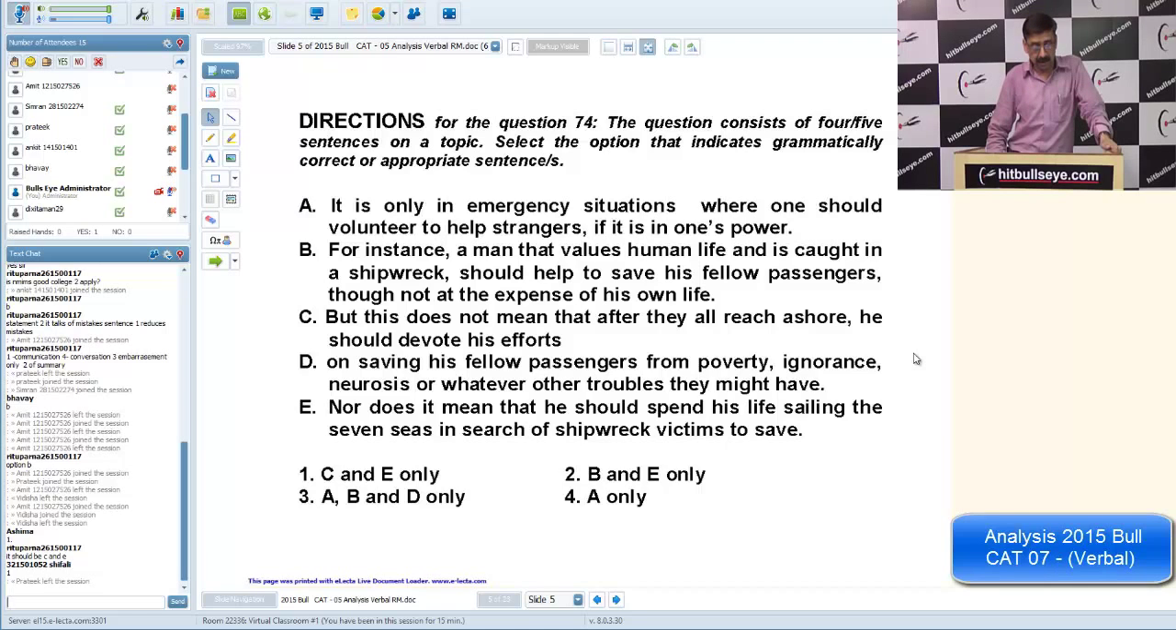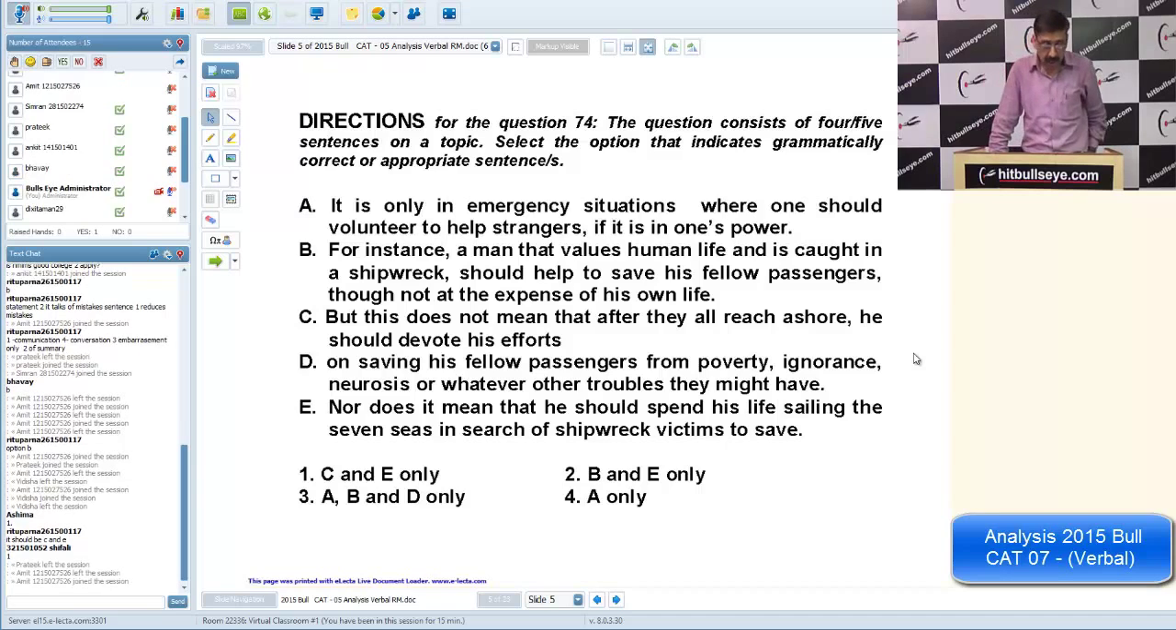And what's the problem with A, B and D? "On saving his fellow prisoner of poverty, ignorance, neurosis or whatever other troubles might have, he should devote his efforts on." The problem with D is "on". We should devote our efforts to something, so instead of "on" it should be "to save", not even "saving". Devote his efforts to save his fellow passengers from poverty, ignorance. A very practical and philosophical sentence at the same time.